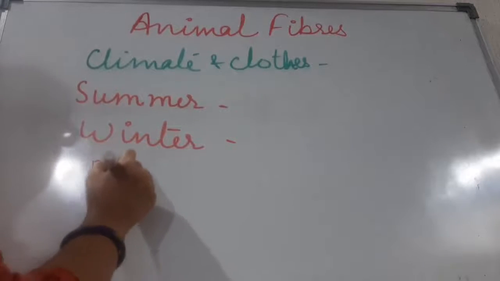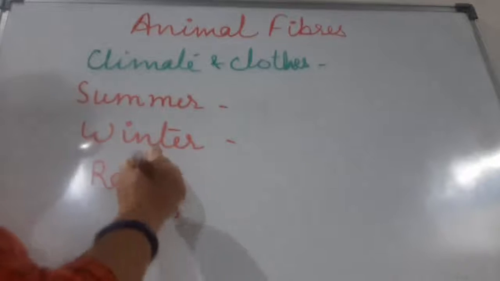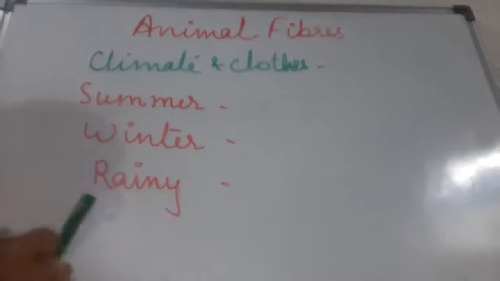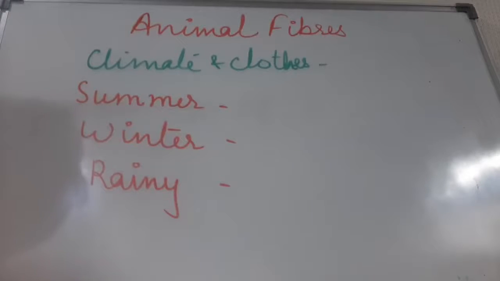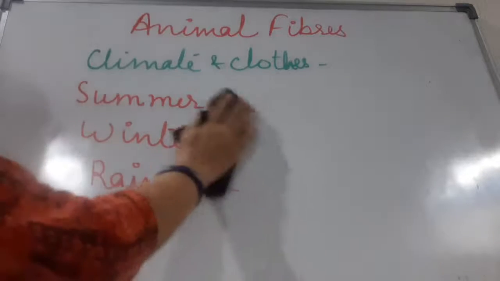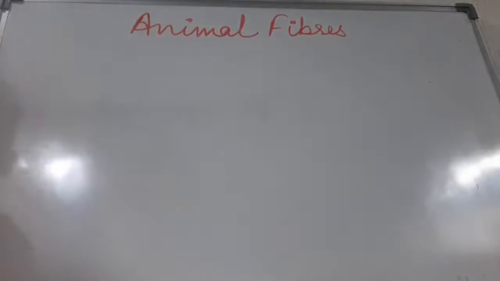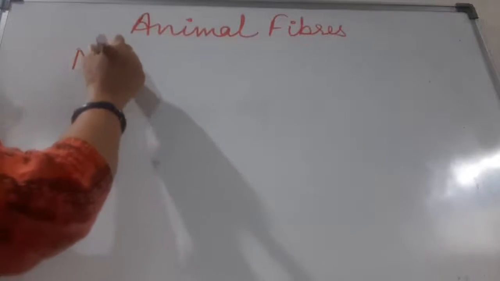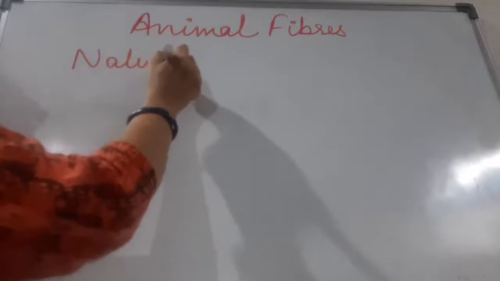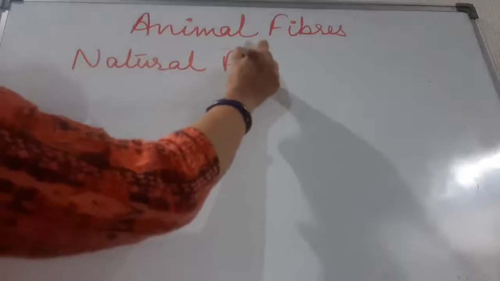And in the rainy season, we wear clothes which dry up quickly, because in the rainy season if you get wet, we need to dry our clothes, and we are using umbrellas, gumboots, etc. Now children, next we move to the natural fibers.